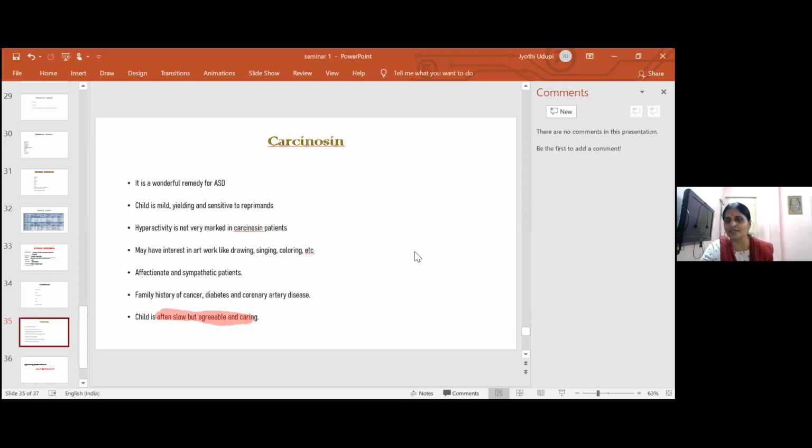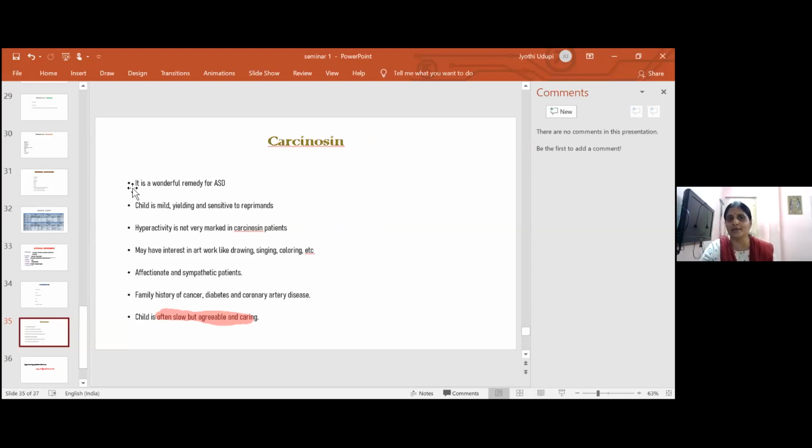As soon as he comes home, get ready, go to classes, come back, 9 o'clock go to bed, because you will not get up early in the morning. Whether you like it or not, you have to sleep. Then again in the morning, get up. So most of the cases needing a nosode need Carcinosin, according to me.